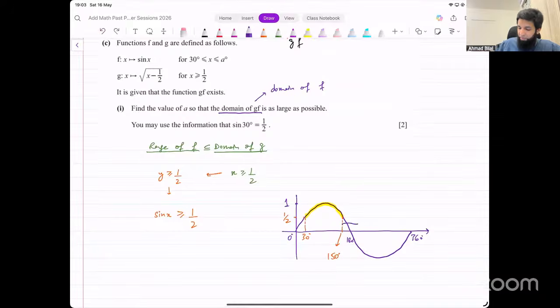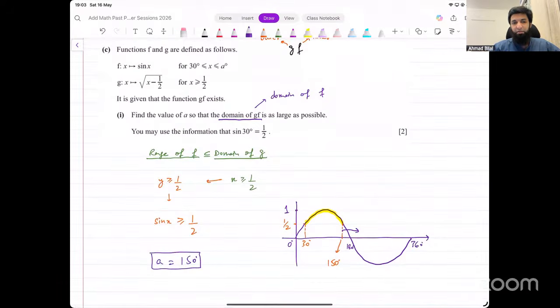You can't go any further than that, because if you go further, the sine x value will become less than 1 over 2, and then the function gf would not exist. So the value of a that we get is 150. This maximum value needs to be 150 degrees.